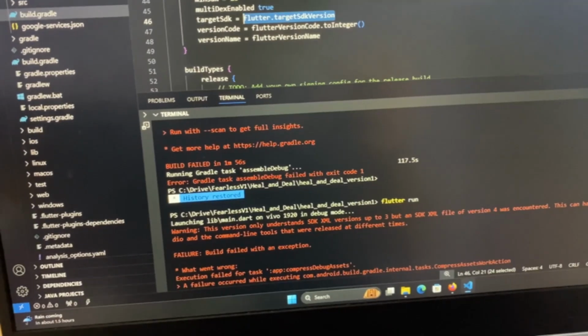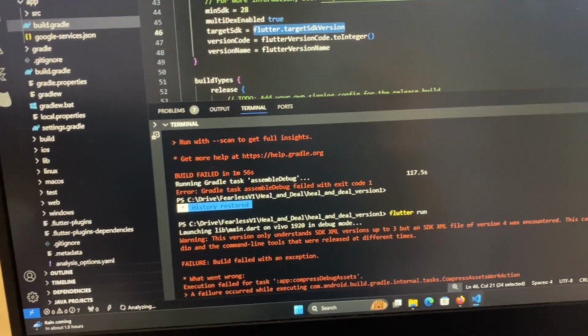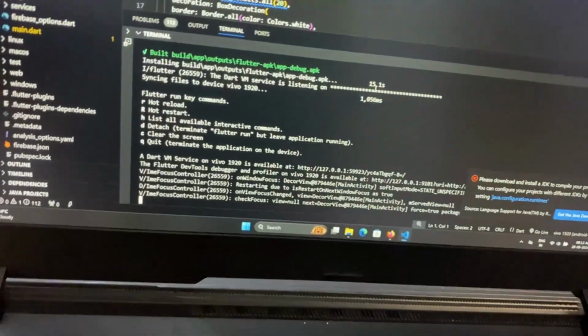I ran a Flutter clean command and I don't know what happened after that. My Flutter is not building. It's been like an hour since I'm trying to fix that error and I don't know how to solve this. So instead of wasting time, what I did was clone the GitHub repository in which I was already working. So I have all the code till the previous commit. That is also working, as you can see.